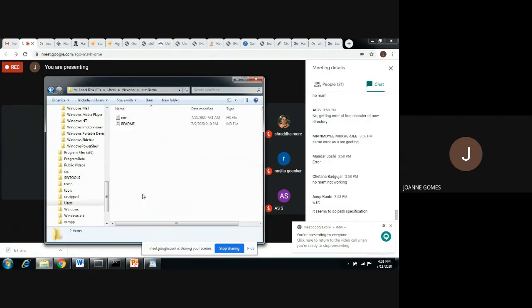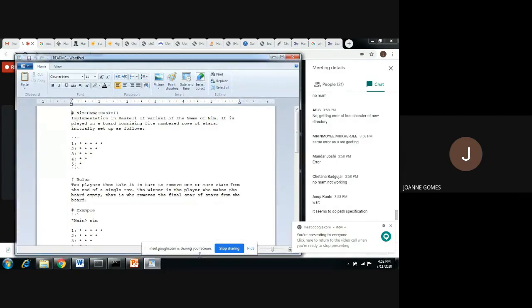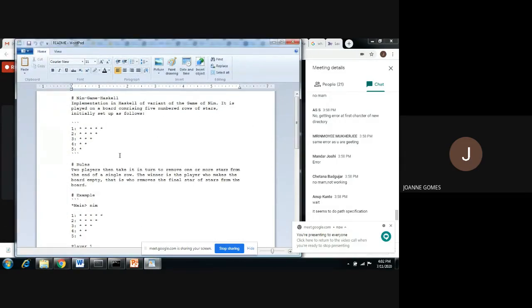Okay, so there is a readme file here. It says what the Nim game is all about. In the Nim game, let's say you have a game with 2 players. We have to show one board, called the game board, which has a number of rows. Suppose there are 5 rows, and in each row you have a number of stars. Here in row 1 there are 5 stars, in row 2 there are 4, and likewise.